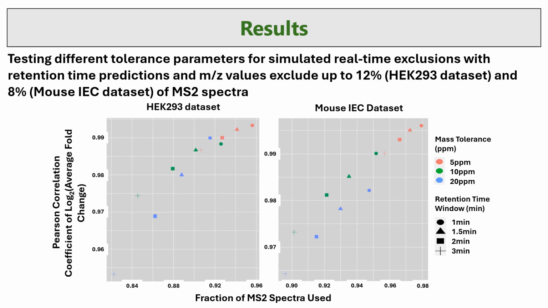I then tested this with different tolerance parameters for the exclusion, and with the most relaxed parameters, we were able to exclude up to 8 to 12% of spectra while still maintaining high correlation scores between the quantification values of our full and excluded datasets.